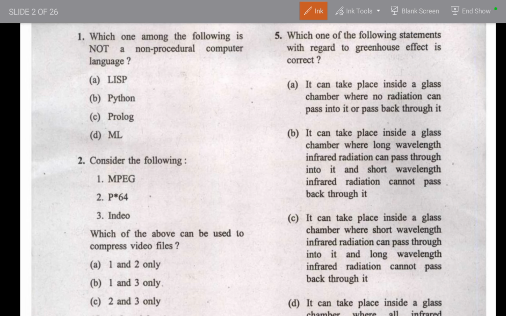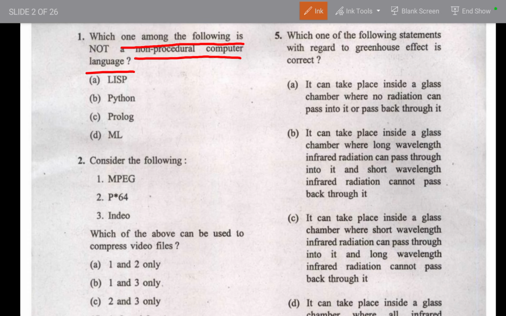So the first question is: which one among the following is not a non-procedural computer language? People who don't know, let me tell you that in CDS, CAPF, NDA and CSE examinations conducted by UPSC, you will find one or two questions from computer or technology, right?